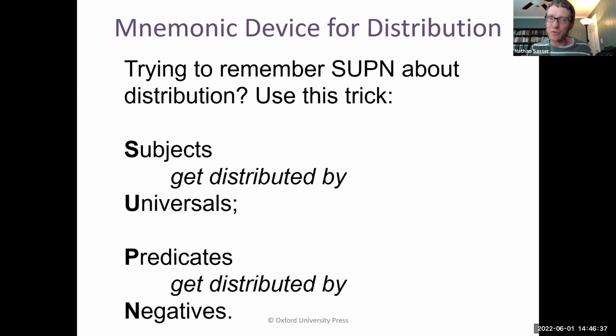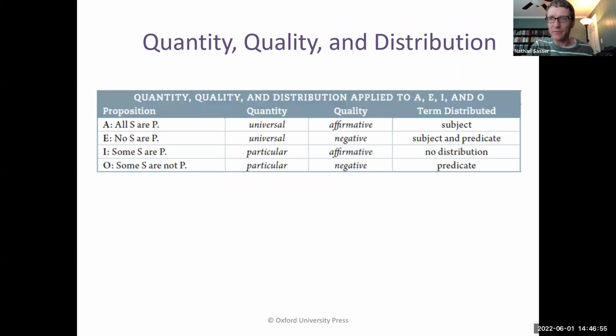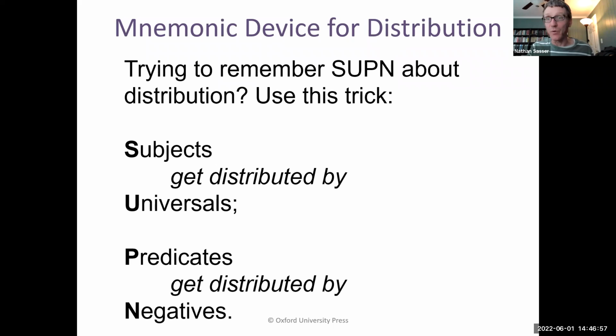Predicates get distributed by negatives. If you remember SUPN, you'll be able to figure out all the distributions. So you can either do raw memory, memorize the mnemonic device, or just conceptually understand distribution. I don't care how you know it, just know it.